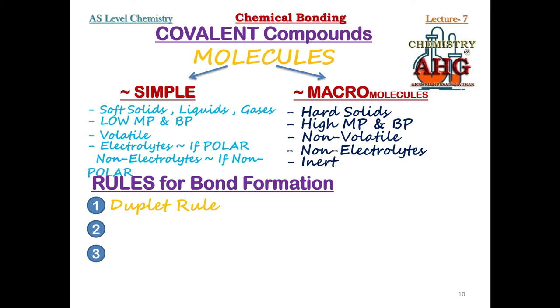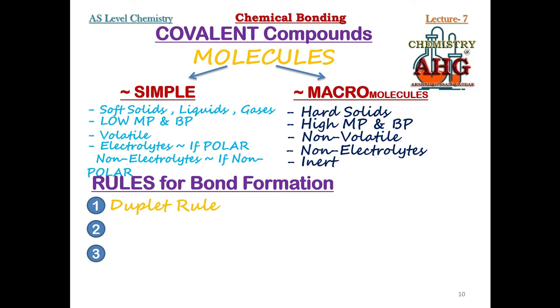What is the duplet rule? Simply remember, whenever an element has two valence electrons after bond formation, we say that this element is following the duplet rule. So duplet rule means two valence electrons after bond formation. The common elements that can follow this rule: hydrogen, you know hydrogen can make one bond only. After bond formation, hydrogen has two electrons. Lithium, lithium atomic number is 3.